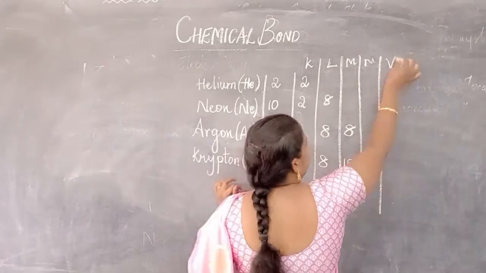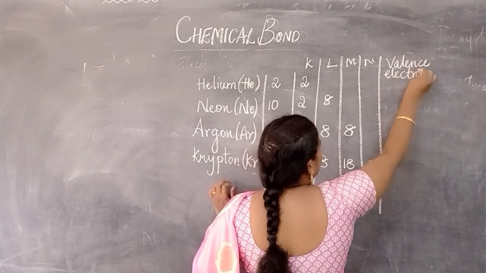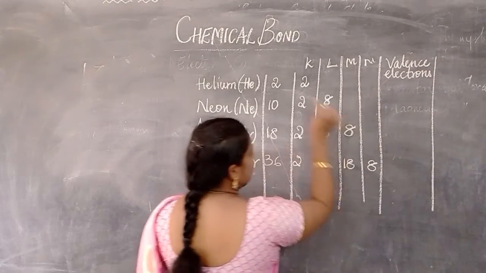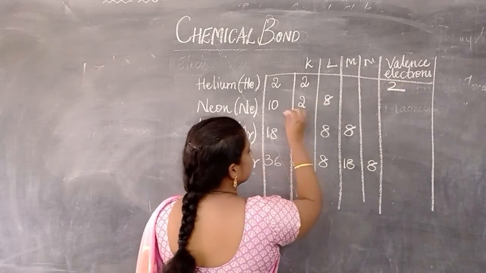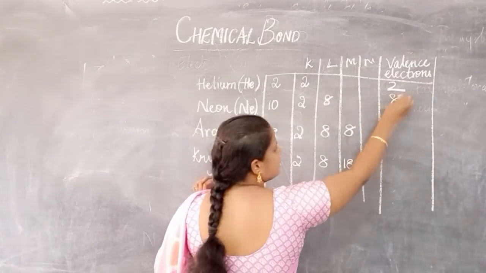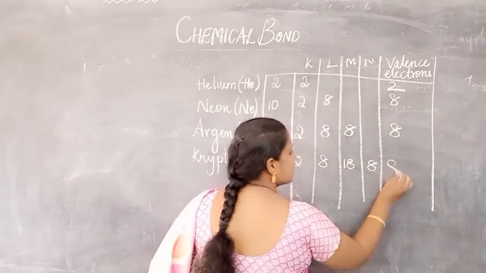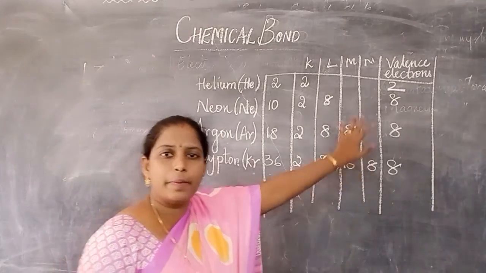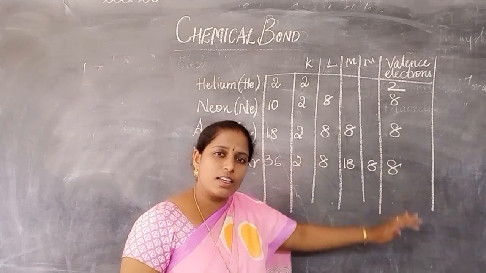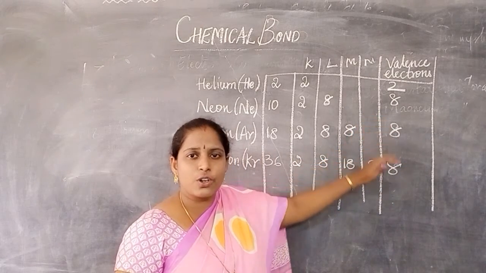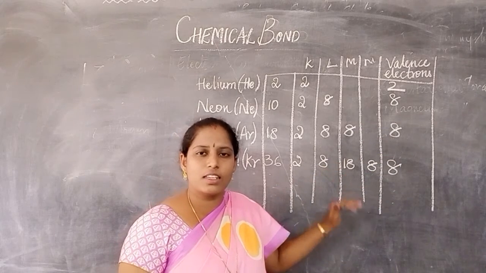Let us observe a pattern. The valence electrons: helium has only 2 valence electrons, neon has 8, argon has 8 and krypton also has 8. We see a pattern. Except helium, all the other elements have 8 electrons in the last shell. So it has 8 electrons in the last shell.